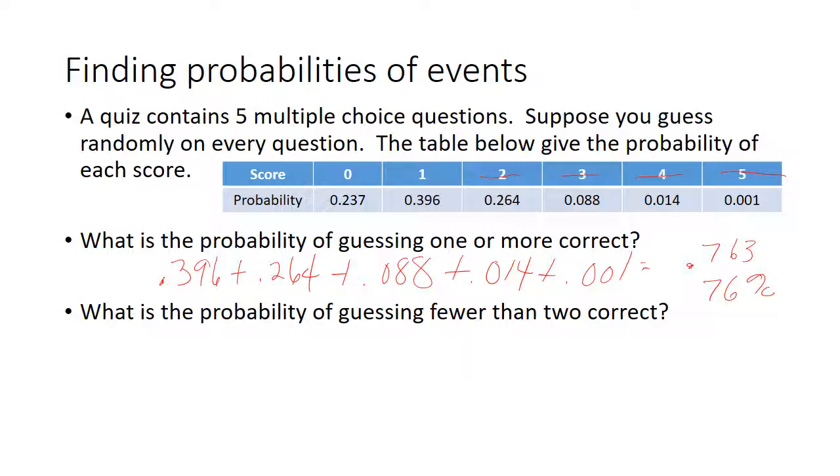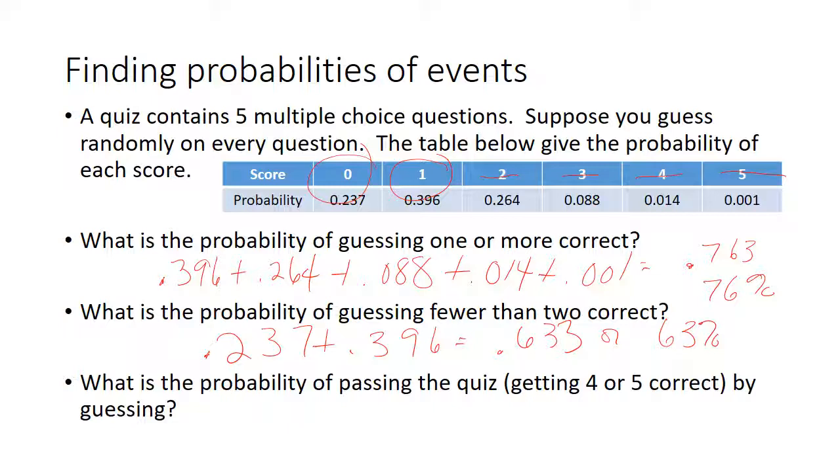So if you're going to get less than 2 correct, you only got 1 right or you got 0 right. So we're going to add those 2 up. So I'll do my 0.237 plus my 0.396. We add those up, that would be 0.633 or 63%. So the chances of getting less than 2 right would be 63%.